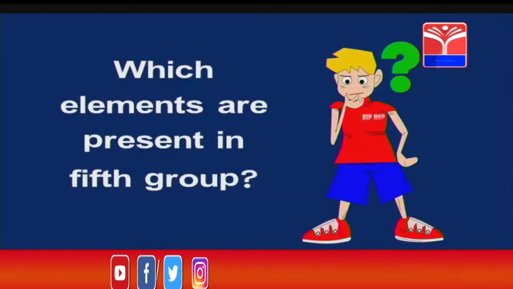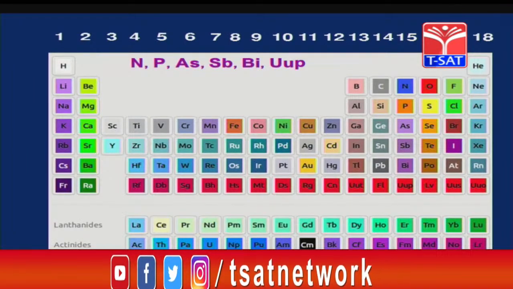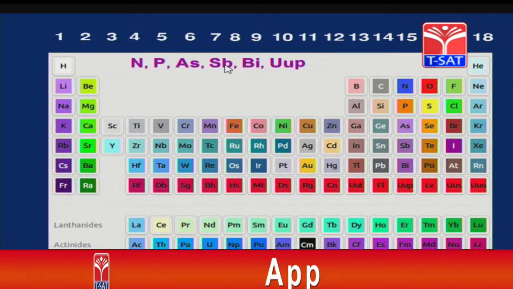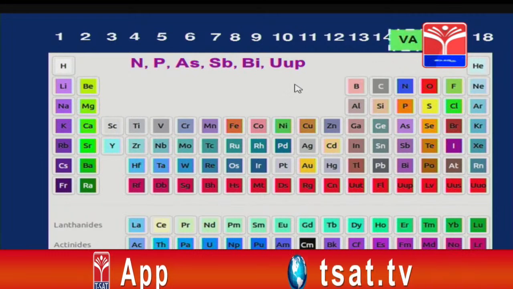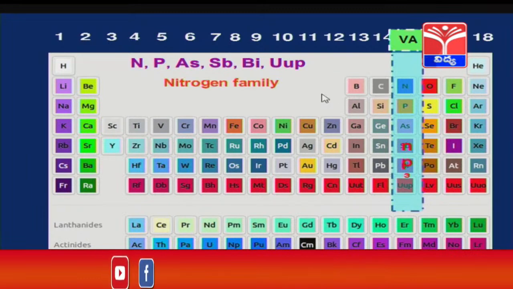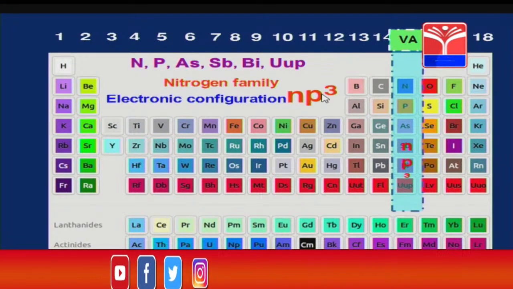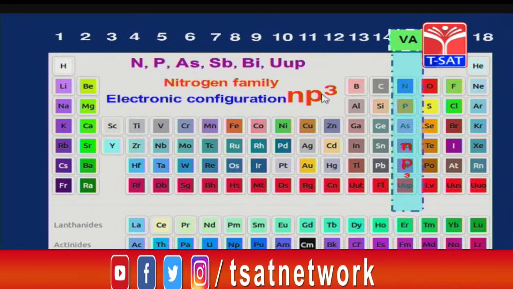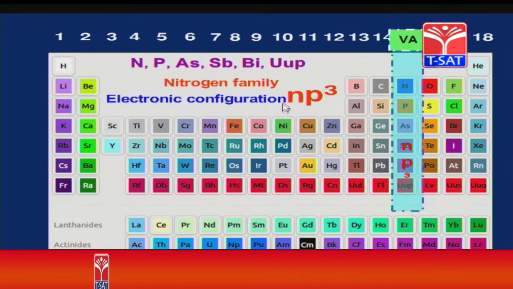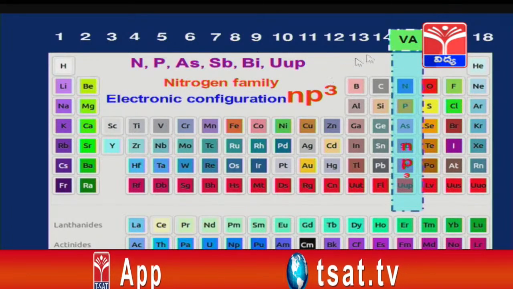Now, which elements are present in the fifth group? In the fifth group we have nitrogen, phosphorus, arsenic, antimony and bismuth. It is called the fifth A group. It begins with nitrogen, therefore, it is called the nitrogen family, and the electronic configuration of this group is np3. Before that 2 ns2 electrons will be there. Therefore, total 5 electrons in the outermost orbit. Therefore, it belongs to group 5.